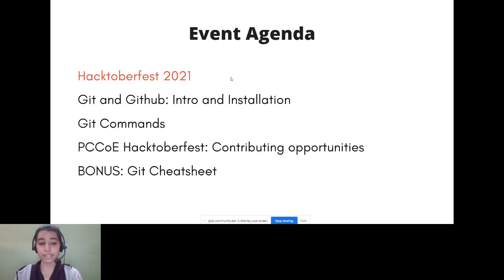PCCOE Hacktoberfest is organized by PCCOE and it is different as compared to Hacktoberfest. So do not get confused. The first one is conducted by DigitalOcean and the second one is conducted exclusively by PCCOE, which we will be telling you about in today's session. And at the very end, you will be receiving a Git cheat sheet. So in case you do not remember the commands, do not worry. You will be given a cheat sheet so you can follow it later.